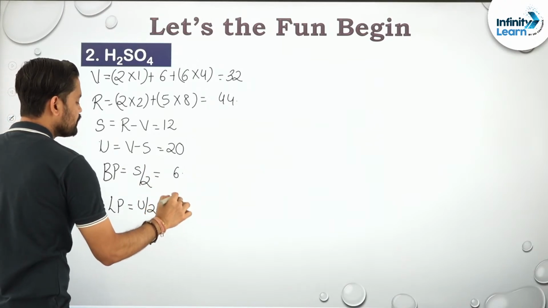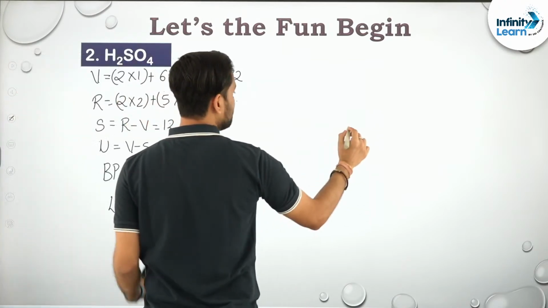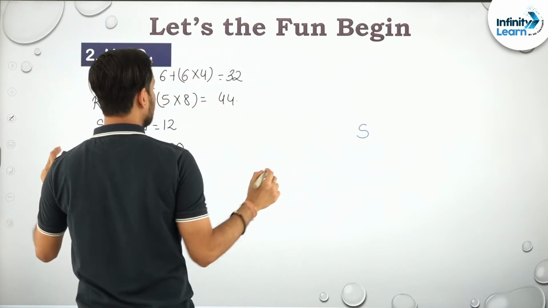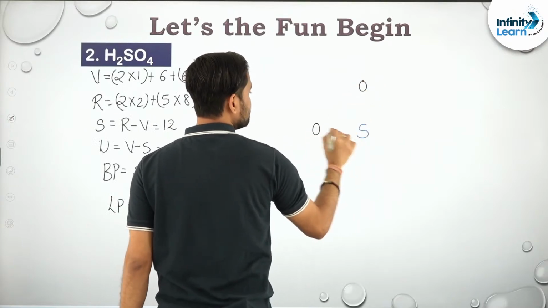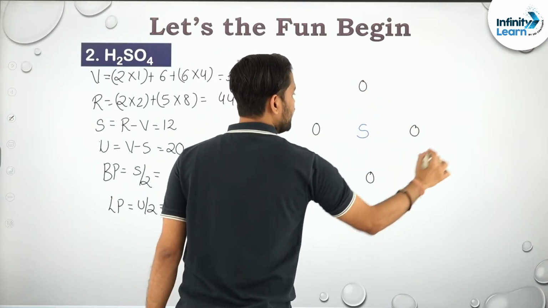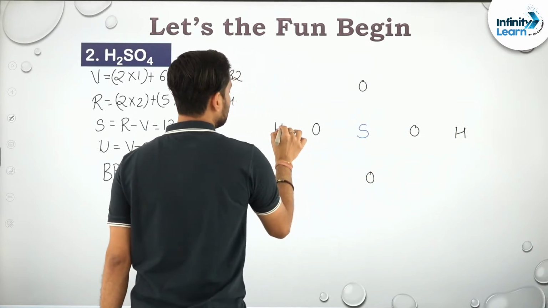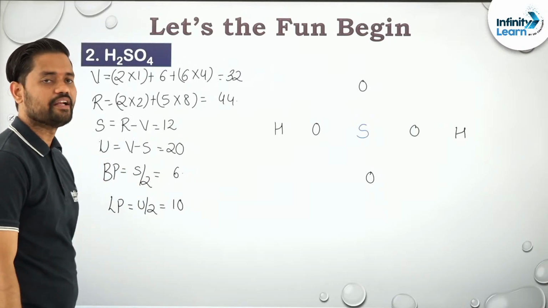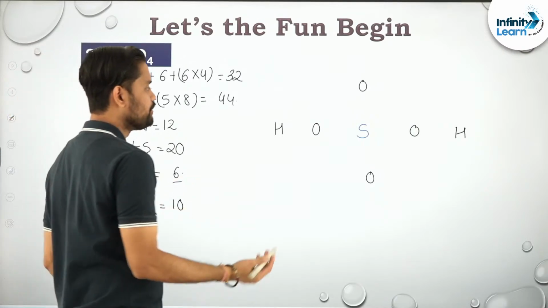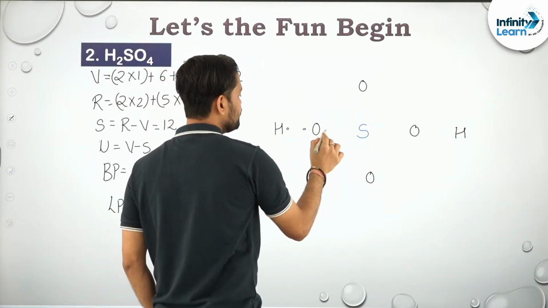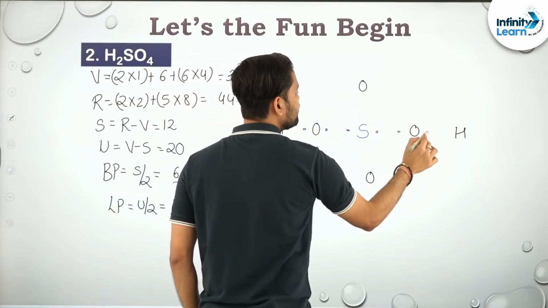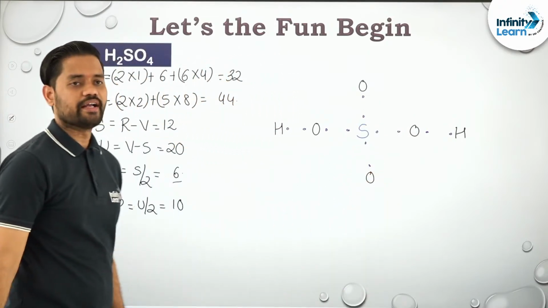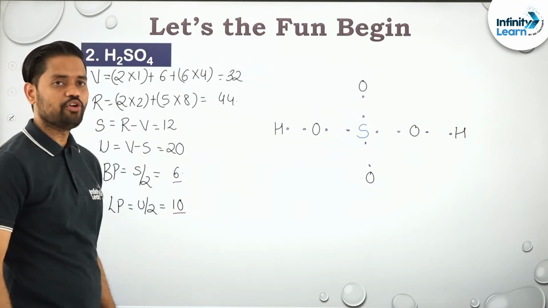So again, central atom, sulfur. Side atoms, oxygen. And then 2 hydrogens. We have already drawn this structure, right? Now we need to place lone pair and bond pair. How many bond pairs are there? 6 bond pairs. So place 1, 2, 3, 4, 5, 6. Okay. How many lone pairs are there? 10. 10 lone pairs need to be placed.